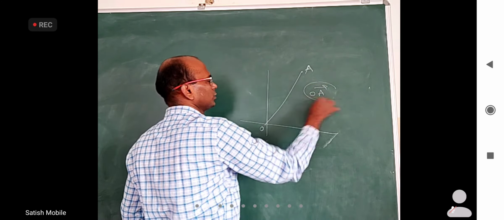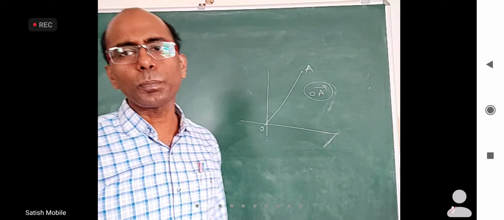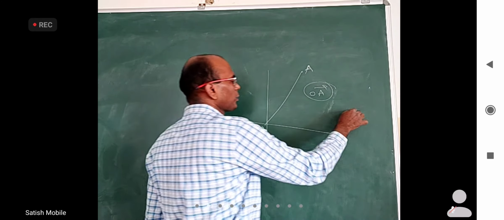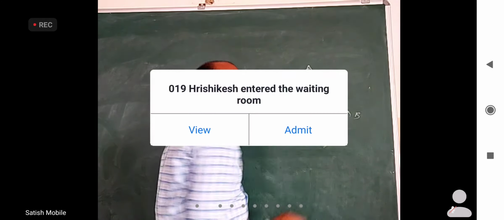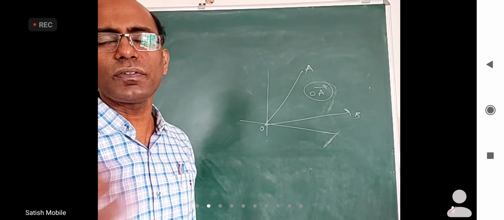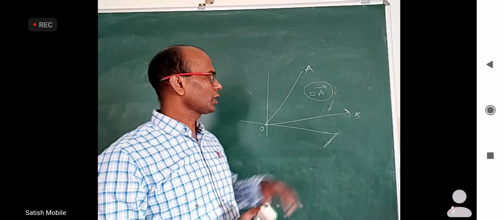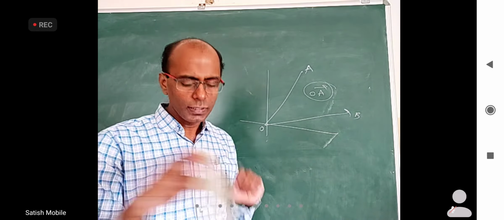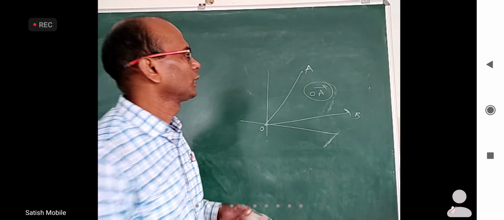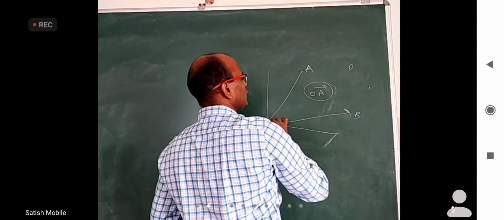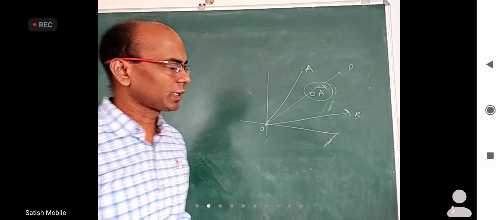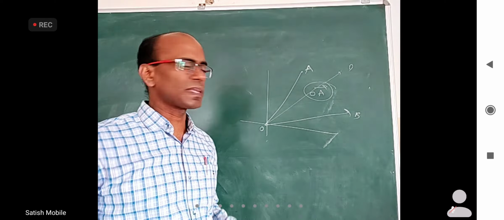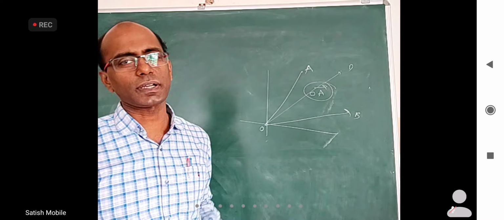OA bar is called the position vector of point A. If there is a point B here, OB bar is called the position vector of point B. Because a point cannot be represented as a vector, you join from the origin and go towards the point, and that is called the position vector of that point. D is somewhere here, OD bar is the position vector of that. So any point you want to specify, you generally mention in position vector form.